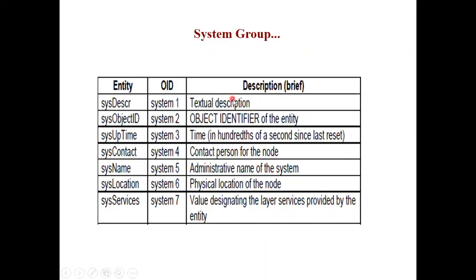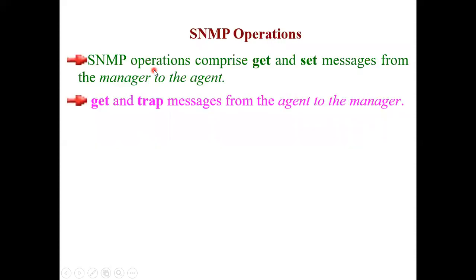So these are the functions that the system group is performing, and we will be using all these 7 descriptions to see how the SNMP communication will take place. Right now you will feel, okay, these are the entities, these are the functions. Once we see how the SNMP operation takes place, you will understand how they are used. Okay, so let us understand the SNMP operation.